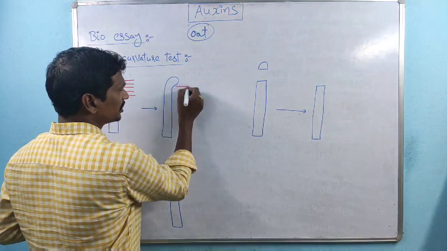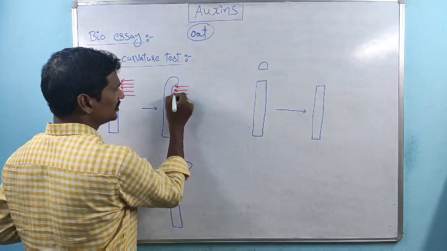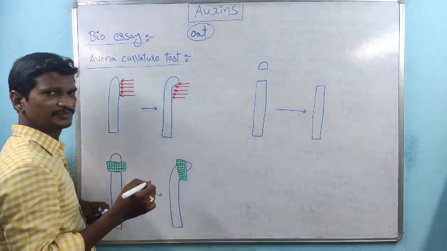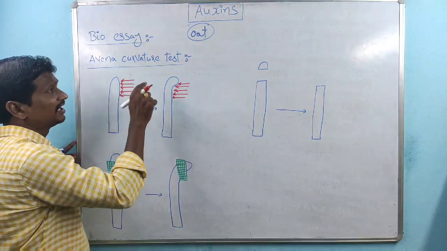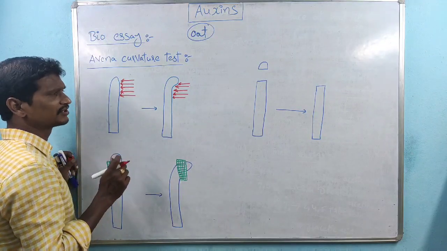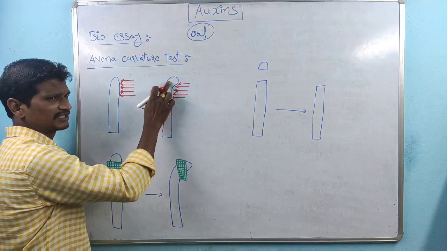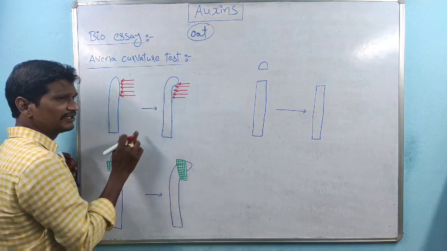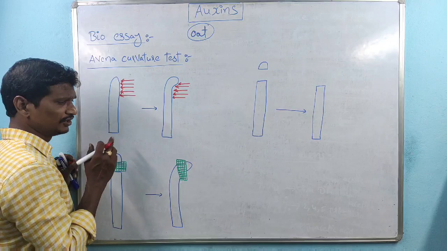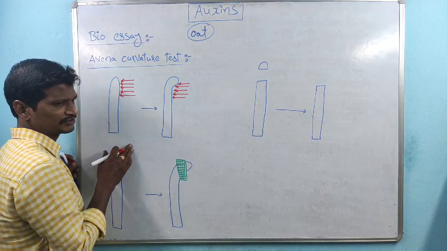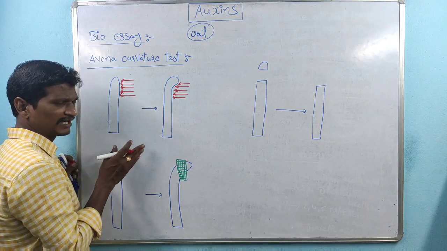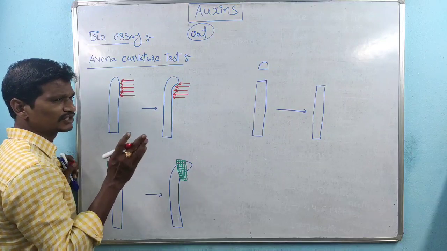Towards the side the light is illuminated, that side the coleoptile part is bent. Very simple: the coleoptile bends towards the light direction. We already discussed this. This is phototropism, the growth of the plant or plant parts towards the light direction.